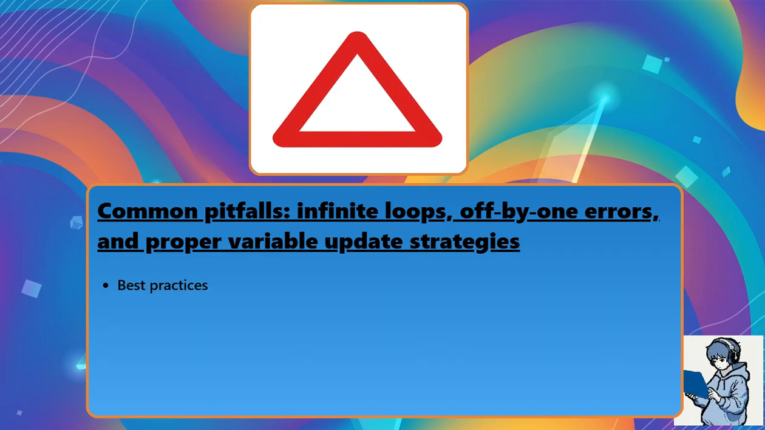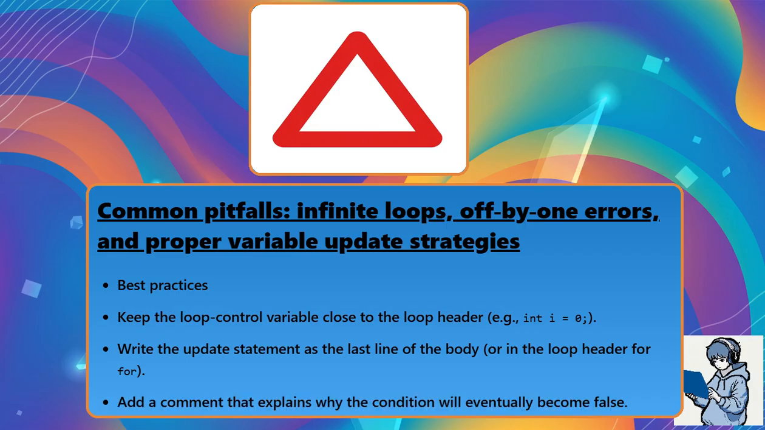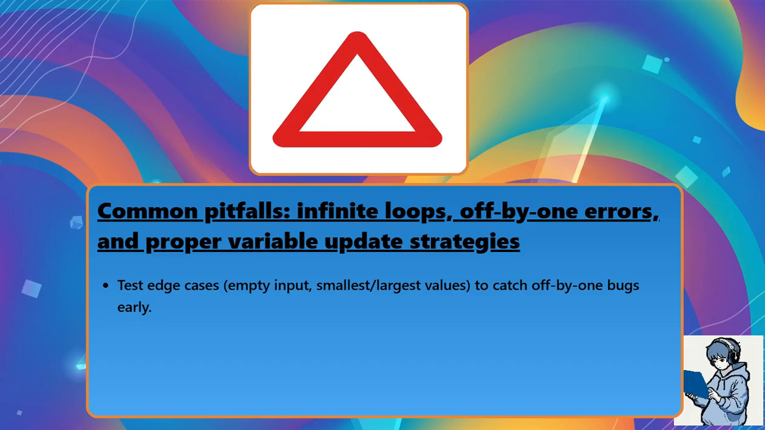Best practices. Keep the loop control variable close to the loop header. For example, int i = 0. Write the update statement as the last line of the body, or in the loop header for for loops. Add a comment that explains why the condition will eventually become false. Test edge cases, empty input, smallest or largest values, to catch off-by-1 bugs early.